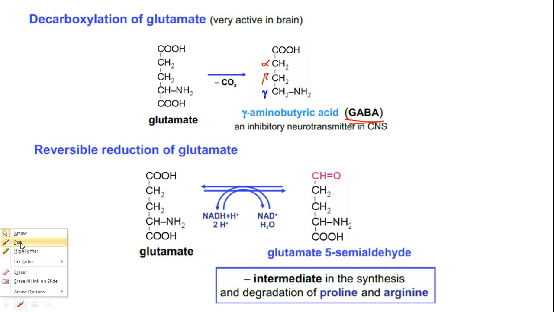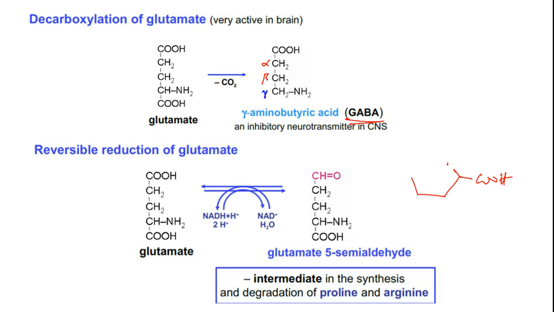let's see this one, because here 4 carbons are there, 1 2 3 4. Okay, we have COOH here, NH2, and here we have C double bond OH. Let's say if these two react with each other, what will happen? C double bond N, COOH, 1 2 3 4. Okay, CH.